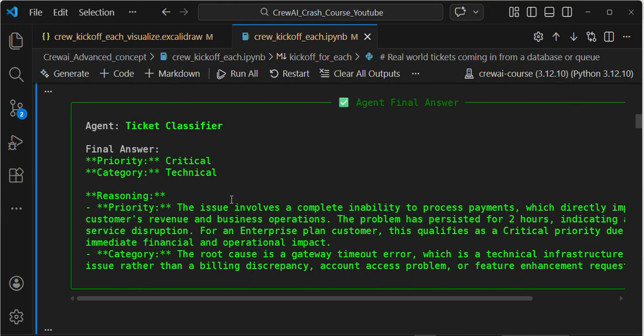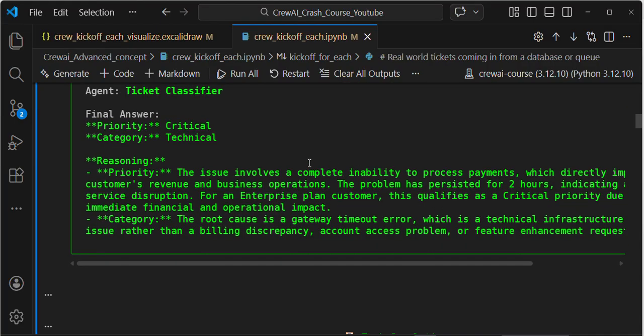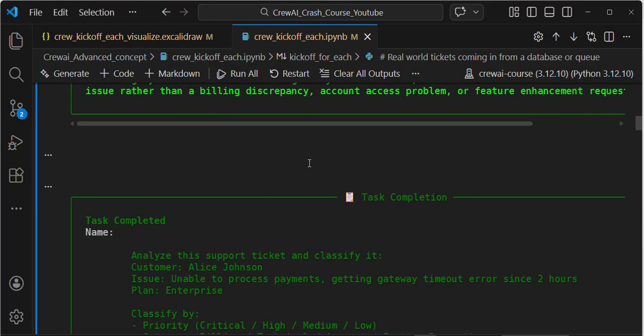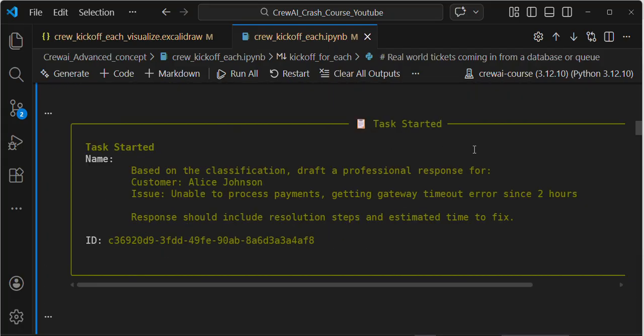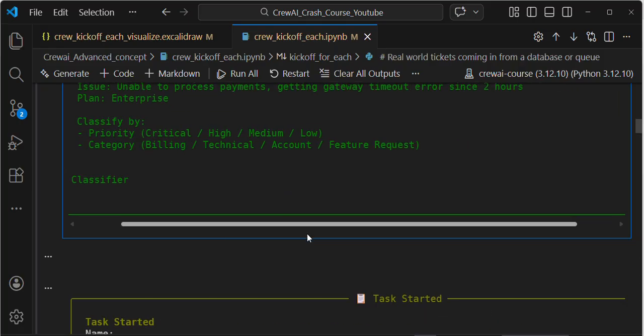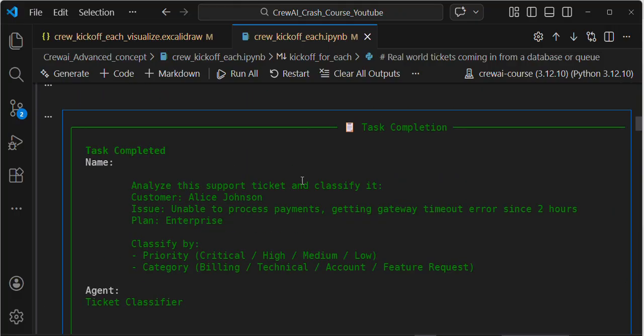See guys, priority critical, because it is technical. Then this agent will give the reasoning: the issue involves complete inability. Just pause the video and go through the agent output by yourself. Finally the task gets completed. So till now, my first agent and task have completed, guys.